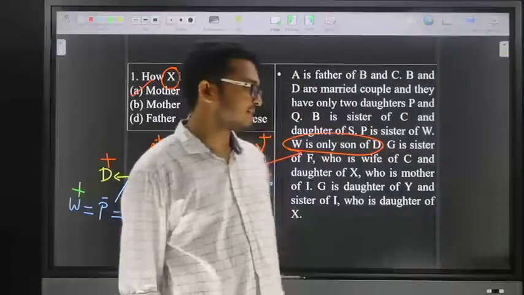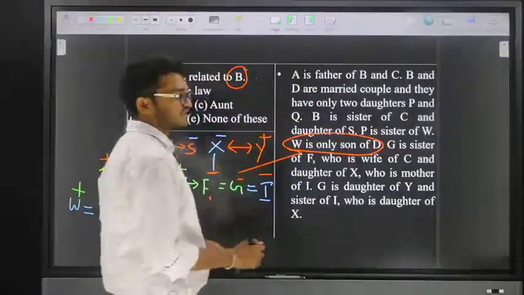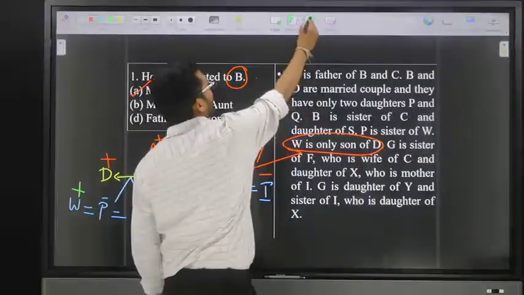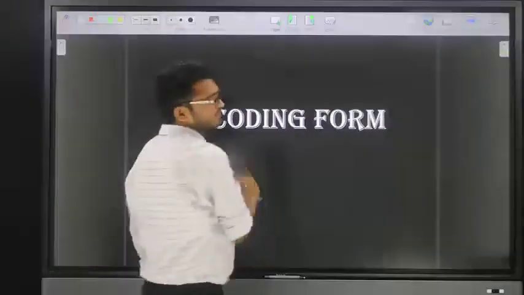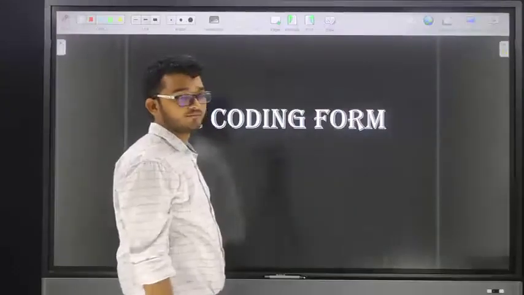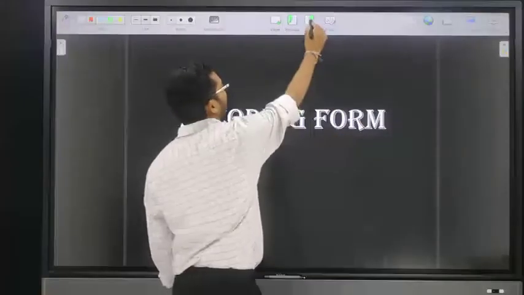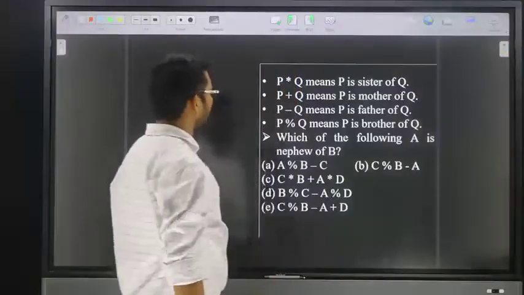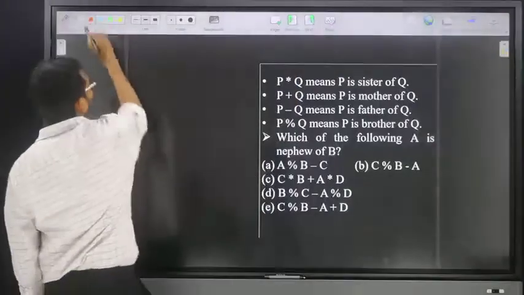Yes, next. Let us go for the next one. The next one is what? Coding form. In coding form, first note the symbols. Friends, the next one is what? In coding form, the given one is what?